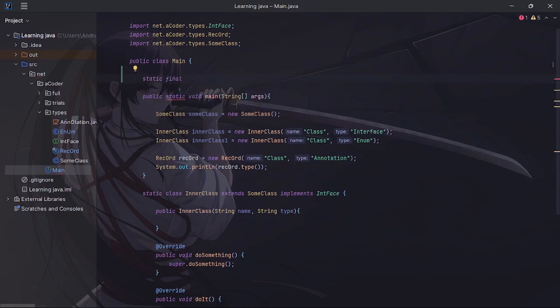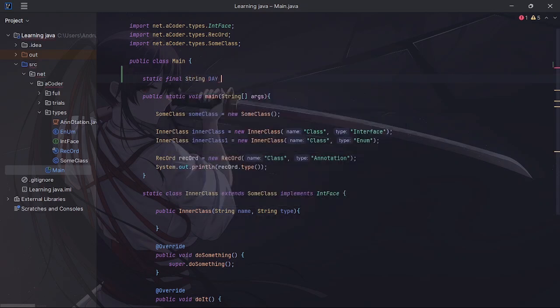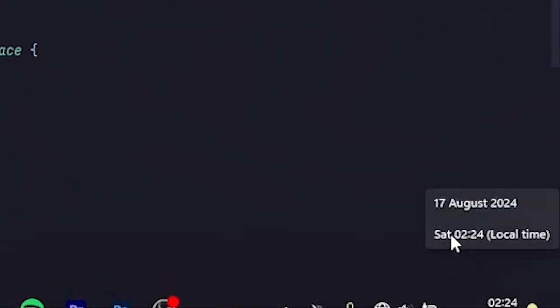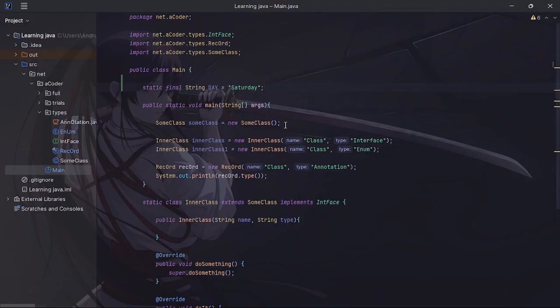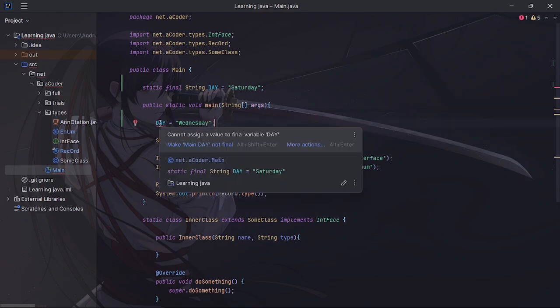So we can say string day is equal to Saturday, because today actually is Saturday. And because this is final, it is now a constant value, which means we cannot change day to be Wednesday. That's not how they work. We cannot change this. It's literally final, as you can see.